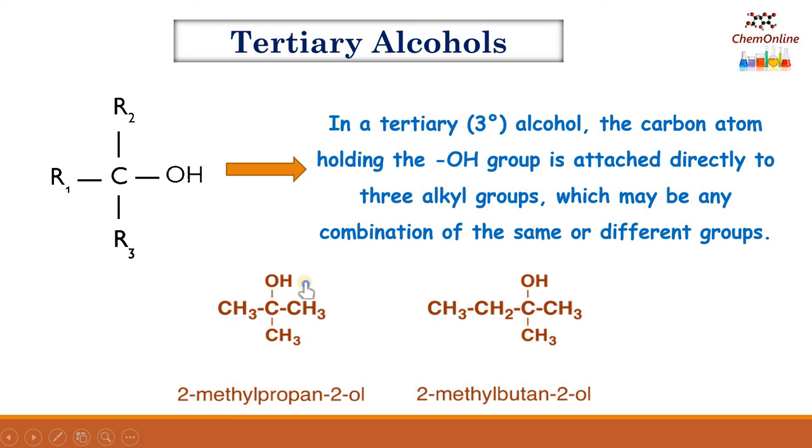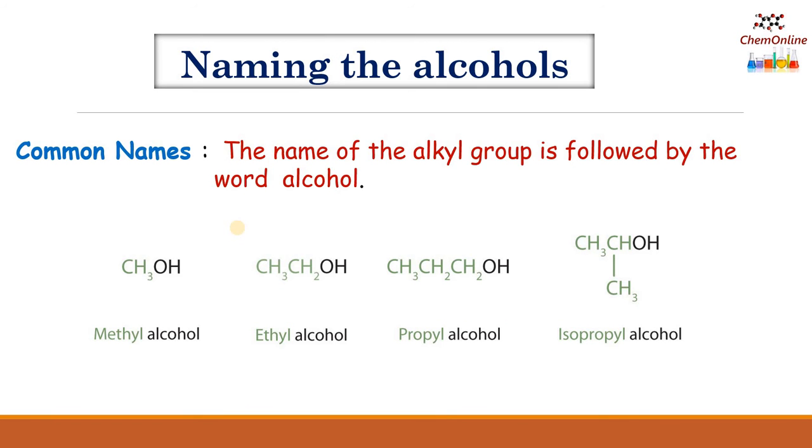In other words, you can say that the hydroxyl group is attached to a carbon. In primary, it is CH2OH. Secondary, it is CHOH. In tertiary, it is COH. So these are the differences between primary, secondary and tertiary alcohols. Now let's see how alcohols are named.